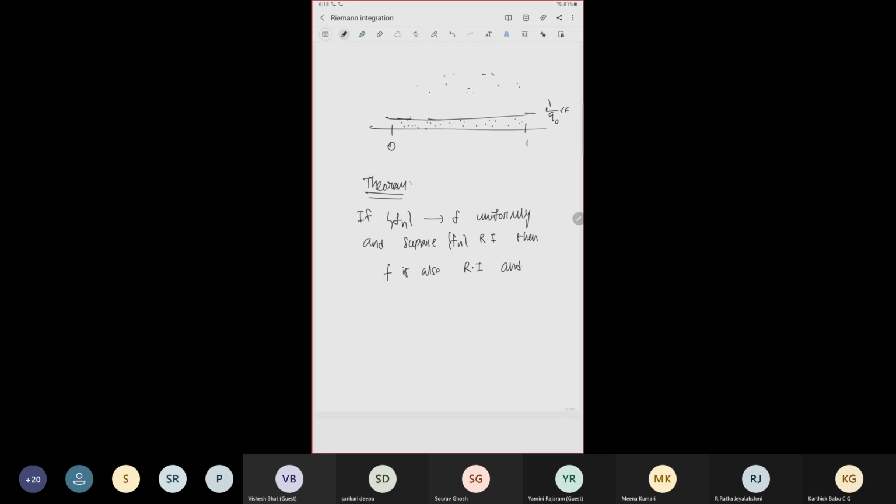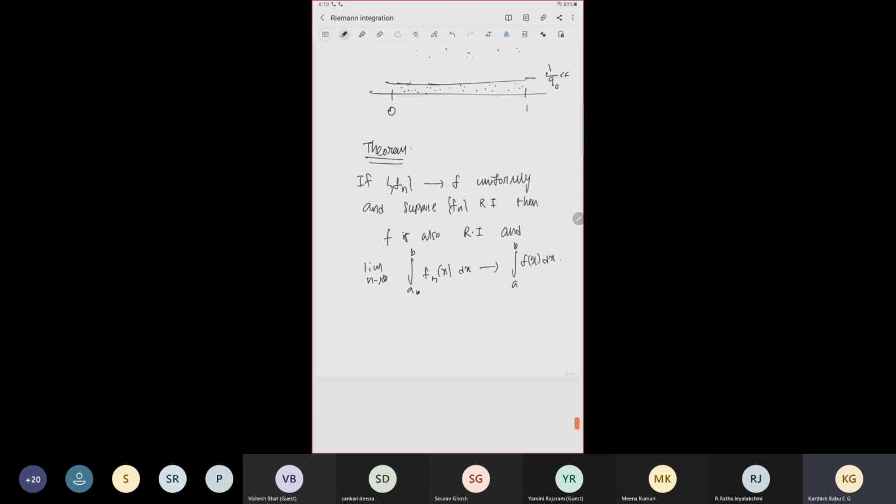and limit n tends to infinity of the integral a to b fn of x dx equals the integral a to b f of x dx. So this is true when fn converges to f uniformly. These are defined on the closed interval a comma b.